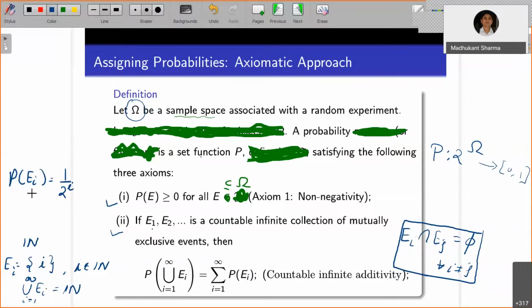So in this way, if you have a countable space, you can certainly assign probabilities for every subset of the sample space. Here the second property says countable infinite additivity: if you have a collection of mutually exclusive events, then the probability of their union is nothing but the summation of their individual probabilities. Now the third property is that the probability of the full sample space, the set of all possible outcomes, is certain.